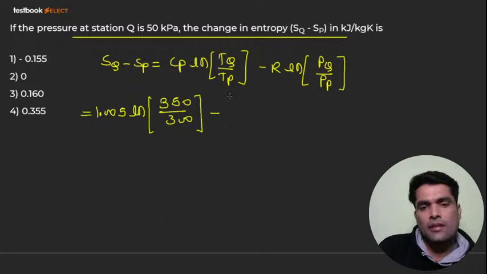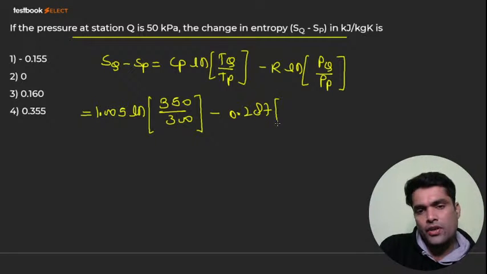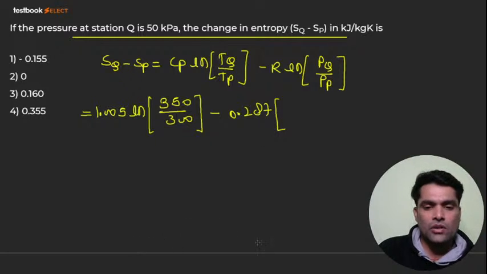Minus R. R means 0.287, and ln of PQ by PP. Do we need to calculate the pressure?